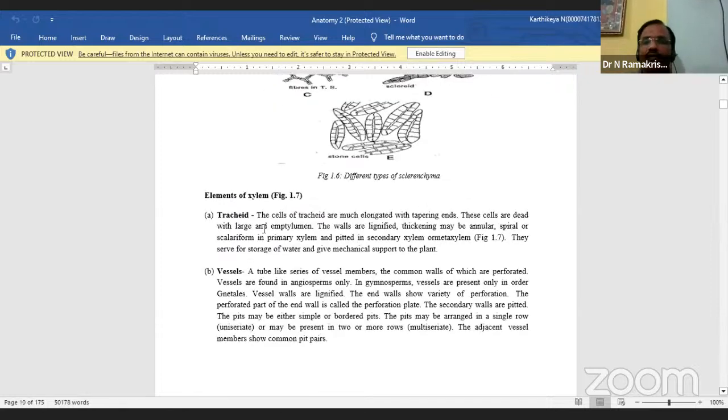Next, you see the structure of the xylem. There are three principal types of cells: tracheid elements, xylem fibers, and xylem parenchyma. First, the tracheids.